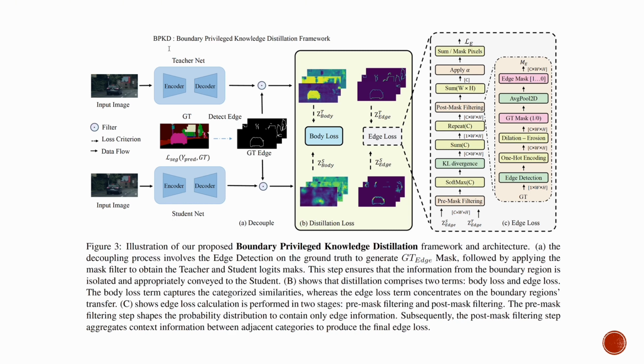This module's edge mask is then applied to both the teachers' and students' logits to refine the learning process. Moving on to Section B, we concurrently compute the body and edge losses. The body loss quantifies the categorical similarities, thereby fostering the alignment of class-specific features, while the edge loss is meticulously designed to facilitate the transfer of boundary-specific regions. The intricacies of the edge loss component will be expounded upon in the forthcoming slides.